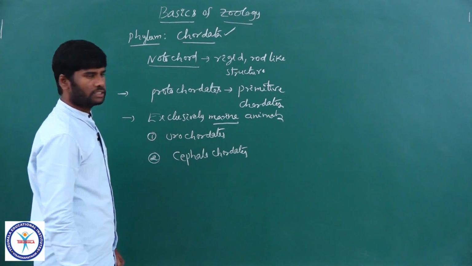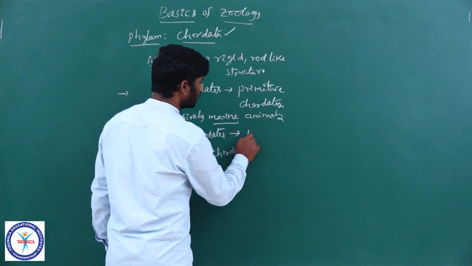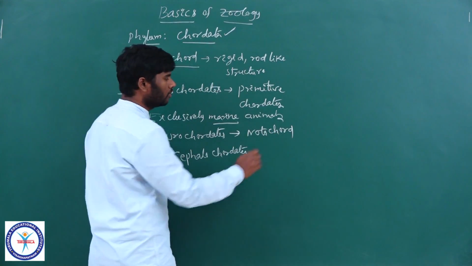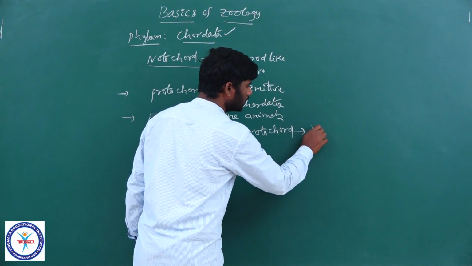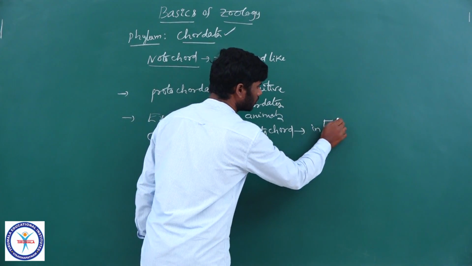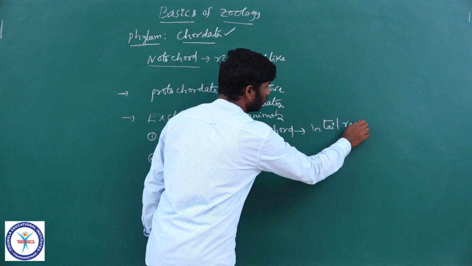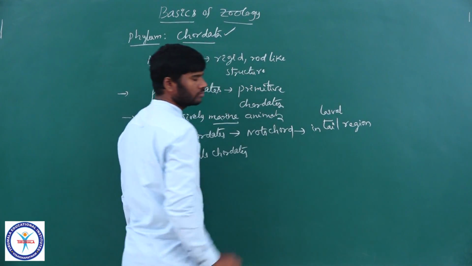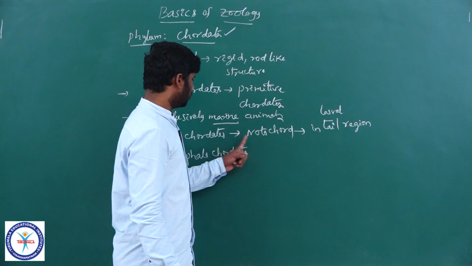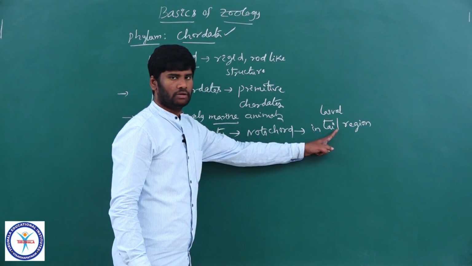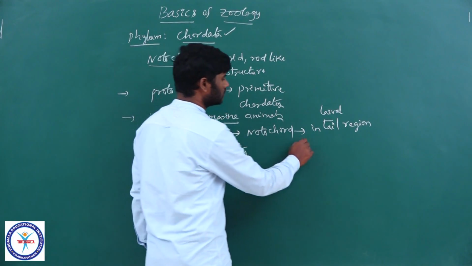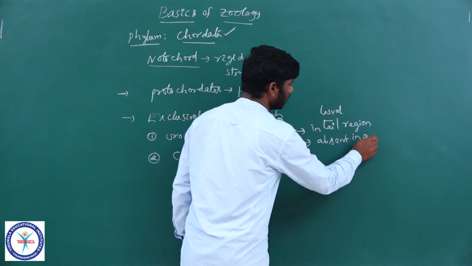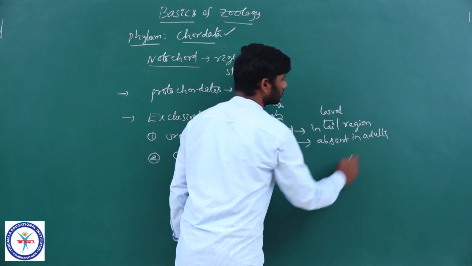What are urochordates? In urochordates, notochord is found only in the tail region, particularly the larval tail region. This notochord is absent in adult urochordates.